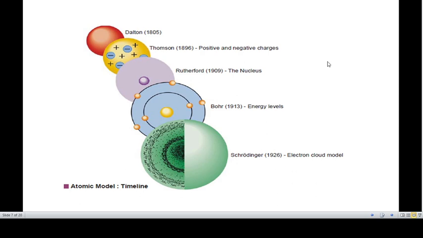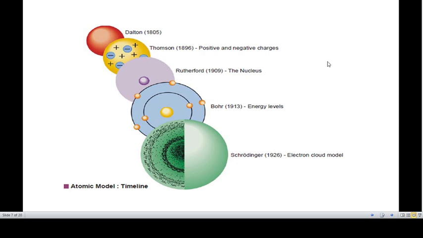Later, his student Niels Bohr in 1913 disproved the Rutherford model because, according to Rutherford, the nucleus is at the center with the whole mass, and electrons revolve around the nucleus in a spherical path.